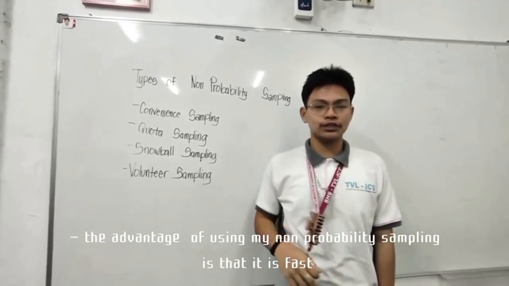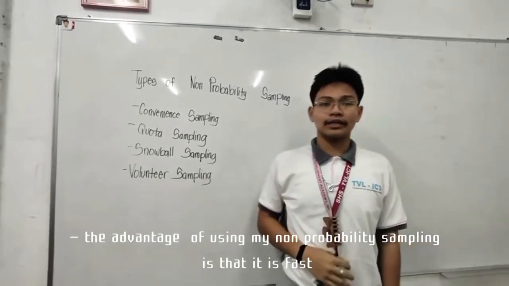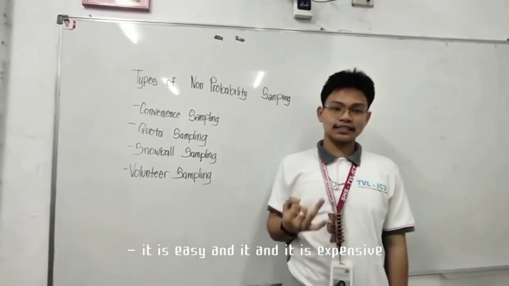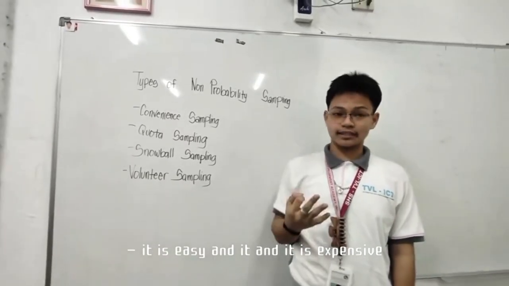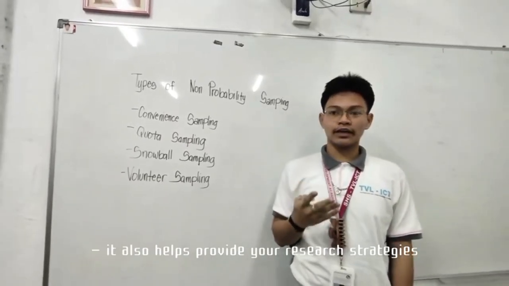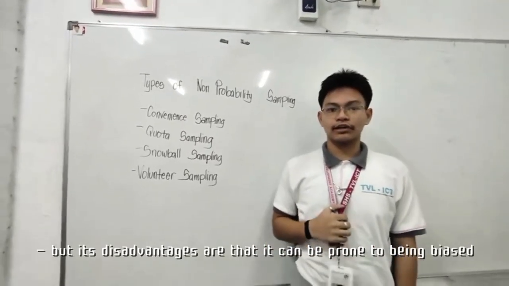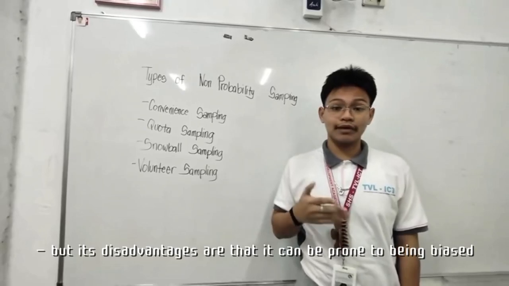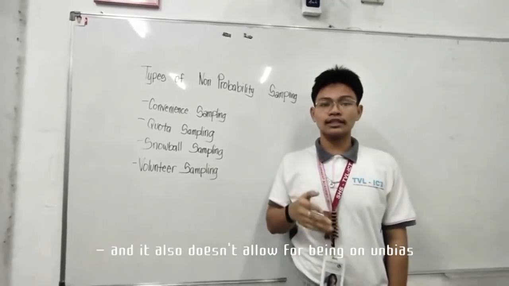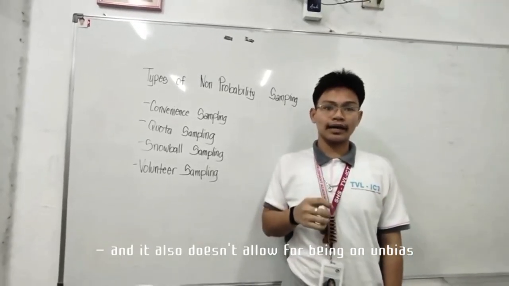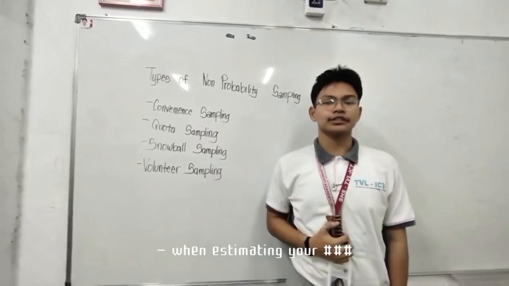The advantages of using non-probability sampling are that it is fast, easy, and inexpensive. It also helps refine your research strategies, but its disadvantages are that it can be prone to being biased, and it doesn't allow for unbiased estimation of your population.